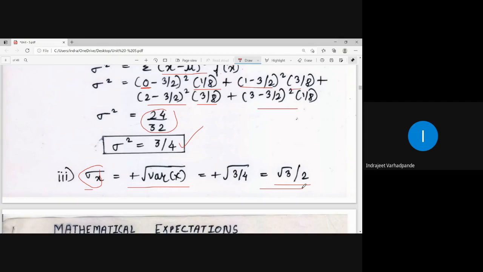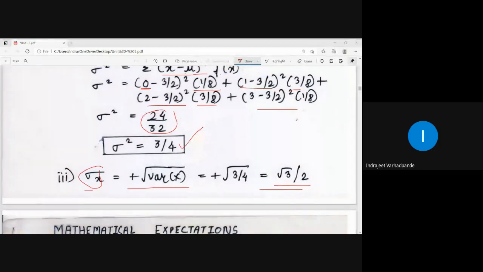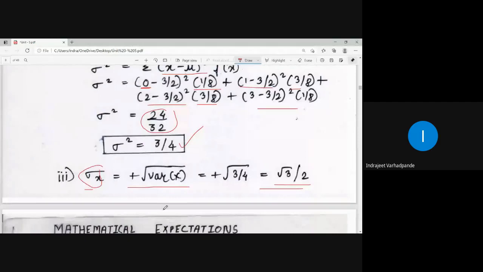So this was the example in which we calculated the expectation, we calculated the variance, and with the help of the variance, the answer for the standard deviation was calculated. So accordingly, we need to simplify and get the answer. The intention is that though the standard deviation is asked, we have to calculate the variance for that, and for the variance we require mu, that is the mean, and that is nothing but the expectation. So all these quantities are required and they are interconnected with each other.